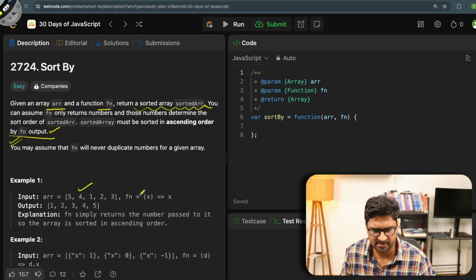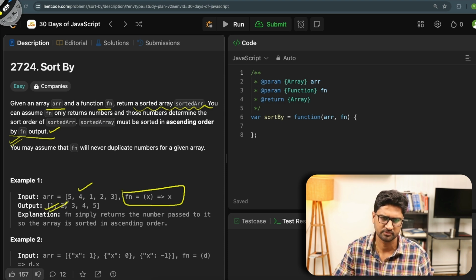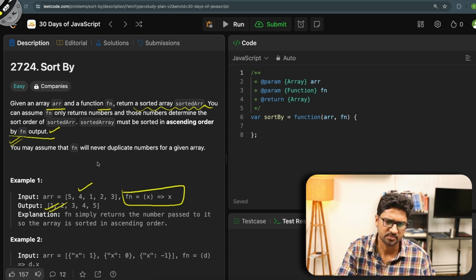Let's say the array is this, and when I apply the function fn x equals x, it does not make any change. So I sort it in the ascending order of the number. So this is the value. Fair enough. Let's move further.